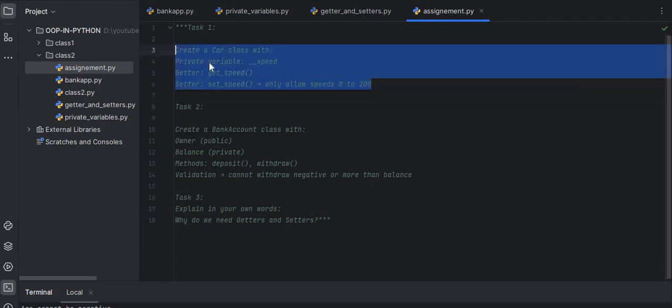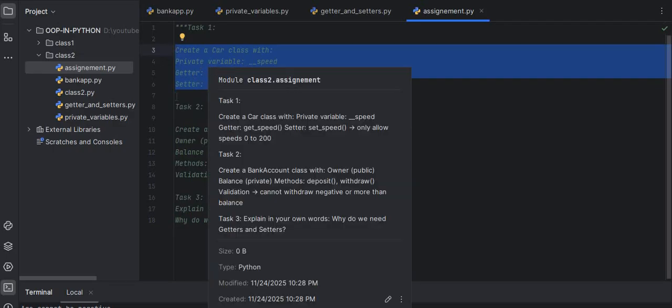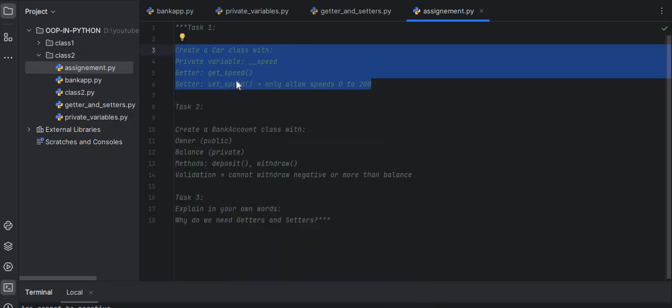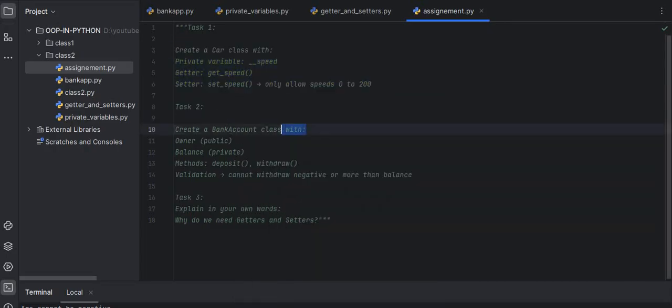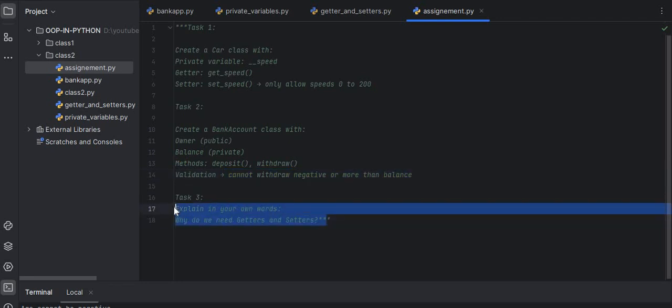I hope you will do this very easily. If you have any problem in this task, I will be here to clear your doubts. Please comment it. After that we have a task to create a BankAccount class with the owner public. The owner will be public, the balance will be private, and the methods deposit and withdraw. Validation: cannot withdraw a negative amount or more than the balance. And task 3 is very simple: explain in your own words why we need getters and setters.